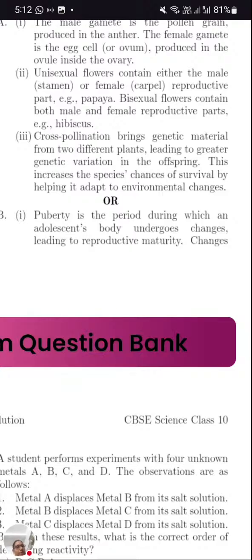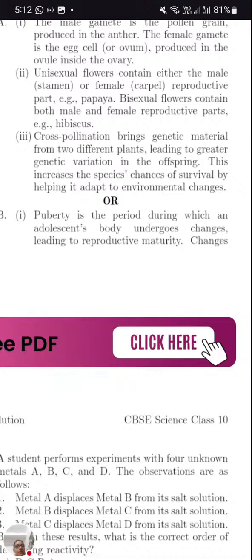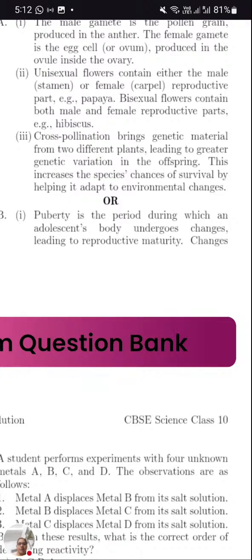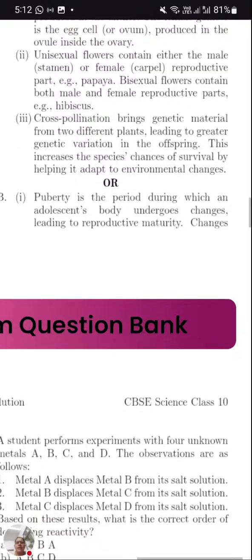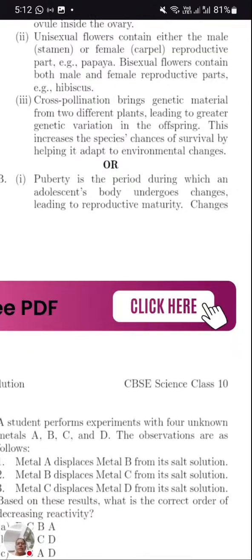When it transfers from one flower to another of the same species, we call it cross pollination. So there is genetic variation from two different plants, leading to greater genetic variation in the offspring. This increases the species' chances of survival by helping it adapt to environmental change.